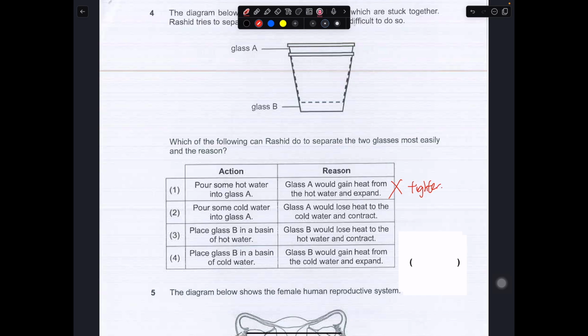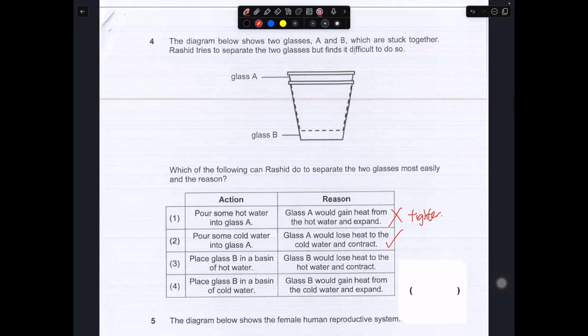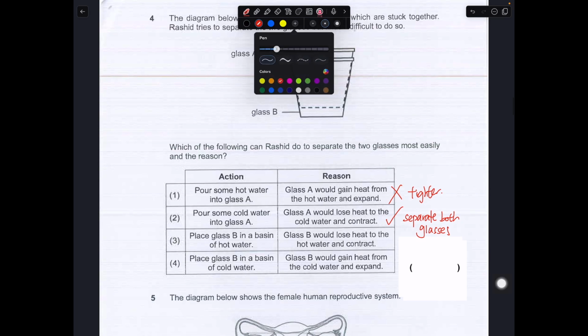Okay, so pour in cold water, loosen and contract. Yes, this will help it to loosen. It will help it to be able to separate them because it creates space for us to loosen, and the glass will be more loosened. Okay, so it allows us to separate both glasses. So for this one, the answer should be number 2.